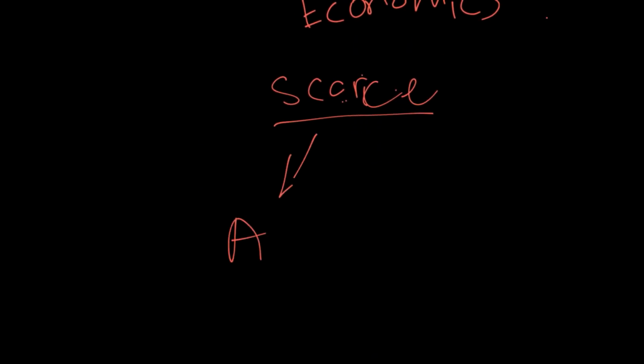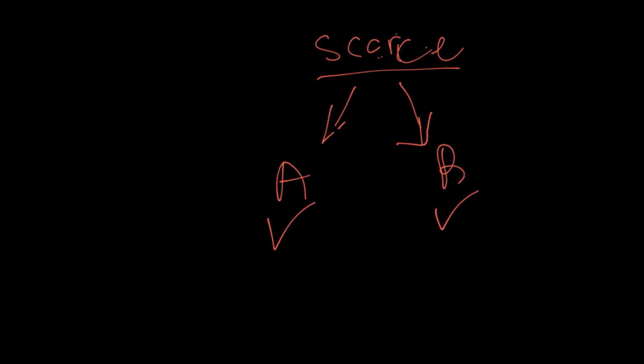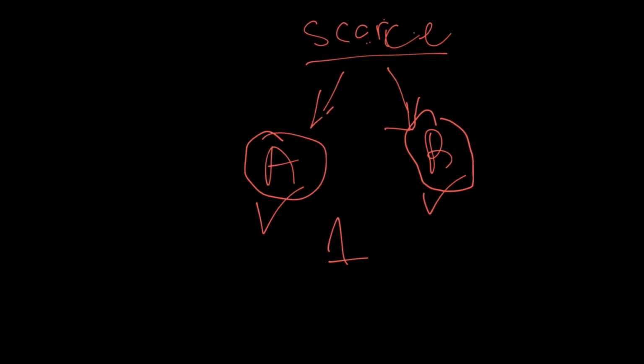Let's say there is one use A, there is another use B. So we have these scarce resources and we have different competing users, right? These are alternating users. So we can either choose A or we could choose B. So if we choose, let's say A, we cannot choose B. It's not about choice, it's more about being constrained. So we don't really have the choice of choosing B if we choose A, or if we choose B, we don't have the choice of choosing A. So we can only choose one of them in this simple example. So that's what we study, like how we have different choices, and within those choices we choose a certain choice, and because of that we have to leave something else out. So that's the definition of economics.